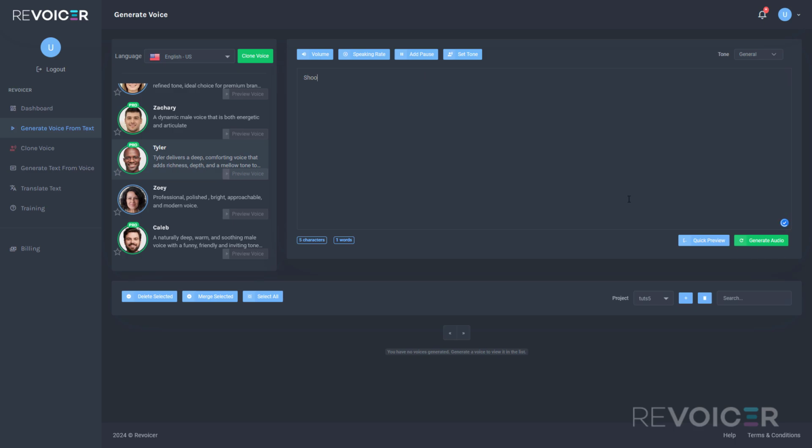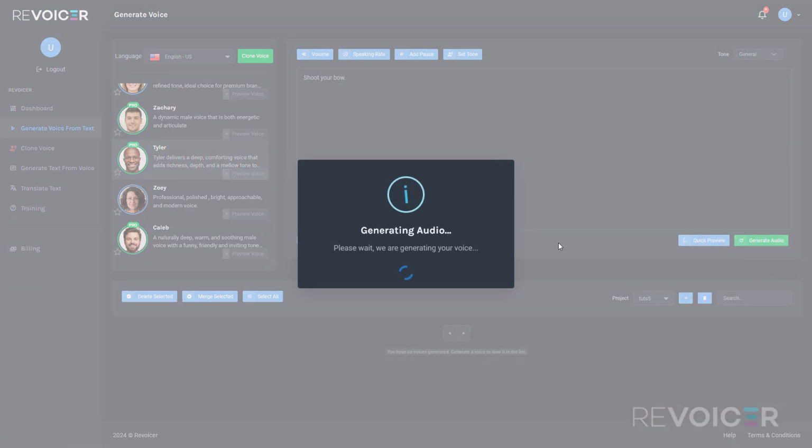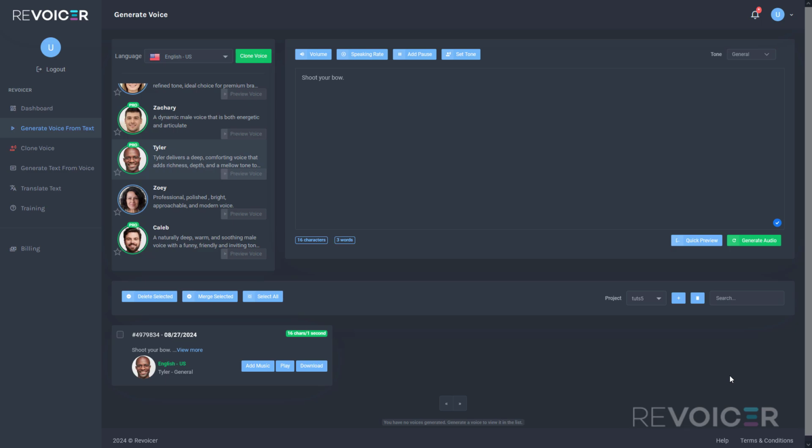So let's shoot your bow. Let's see what he says. Shoot your bow. As you can see, that was not what we wanted at all. He defaults into bowing.